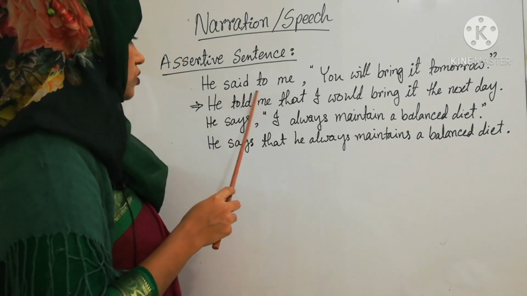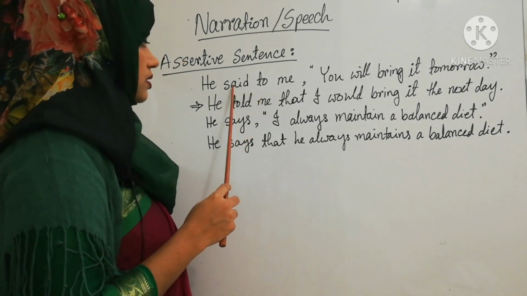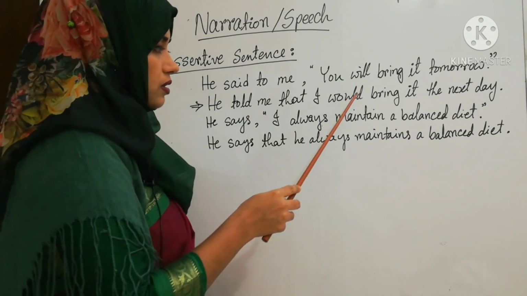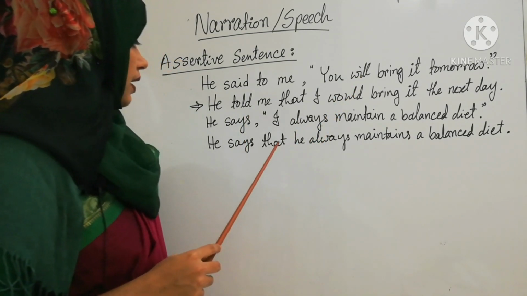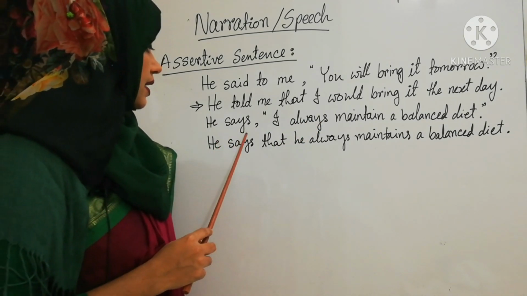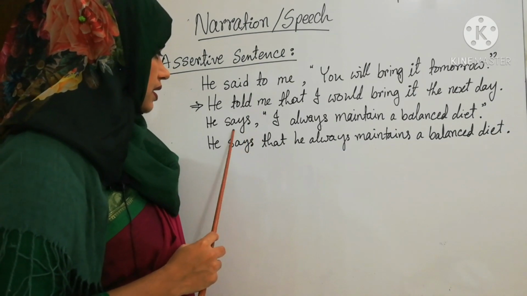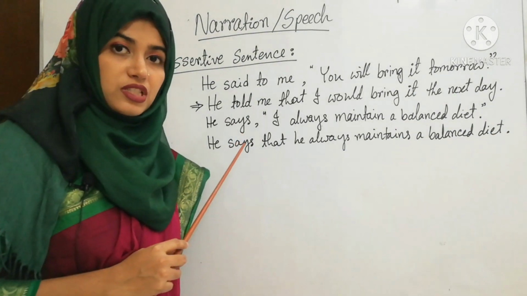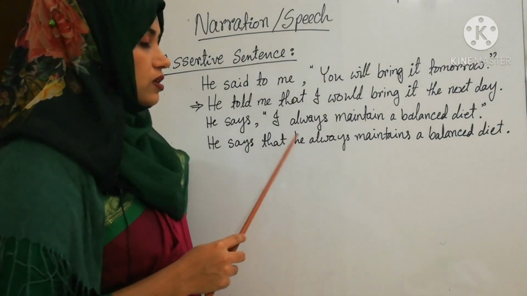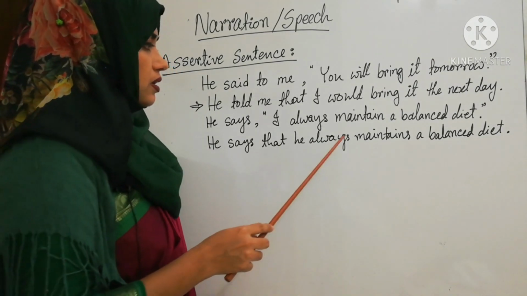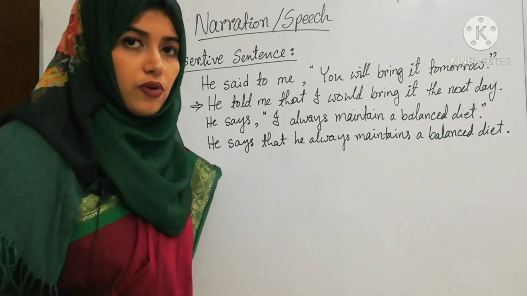So, said to, see the reporting verb, this is in past tense, so we use told and this will turn into would. Okay? And see the next one, he says I always maintain a balanced diet. He says, this reporting verb is in present form, so we cannot change the tense here. We have to keep the speech in present form. Okay?